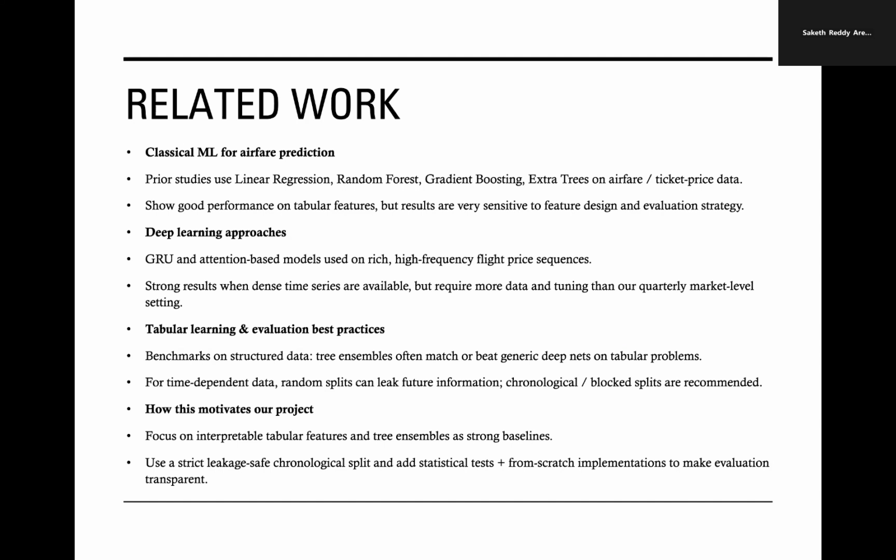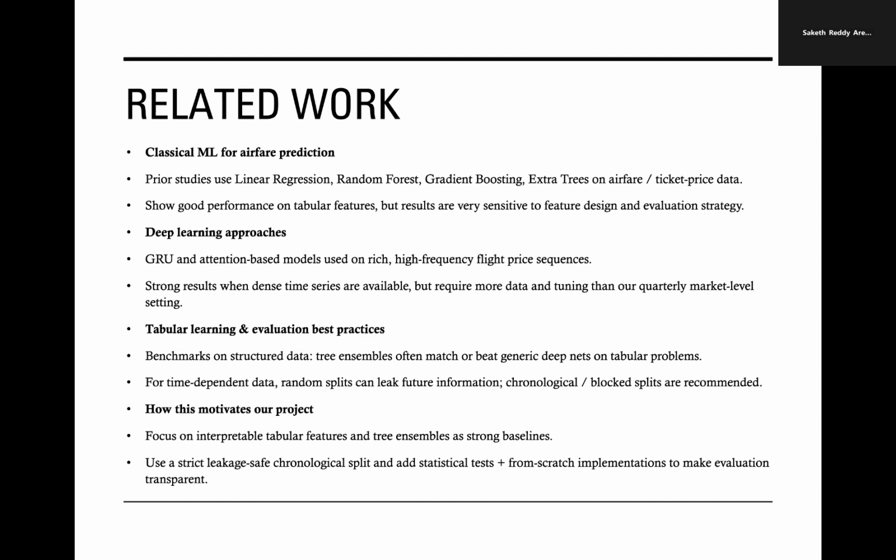Finally, broader studies on tabular learning and evaluation make two key points. First, for structured tabular data, tree ensembles are often as good as or better than generic deep networks. Second, for time-dependent problems, you should not use random splits because they leak information from the future and give overly optimistic metrics. Chronological or block splits give us more honest estimates.